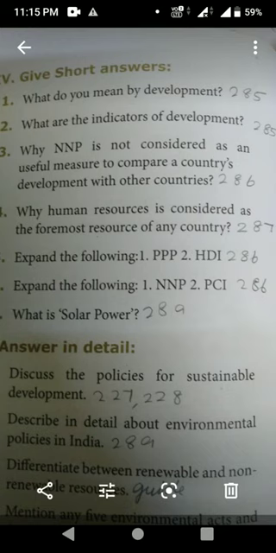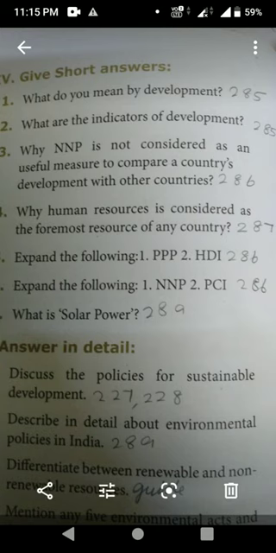Okay. Development refers to the progress of a particular field or a particular person. Similarly, the economic progress of a country is known as economic development. However, the interpretation of the concept of development keeps on changing from time to time, from person to person, and its meaning gets extended further. Up to that. So, once again I am reading, what do you mean by development?